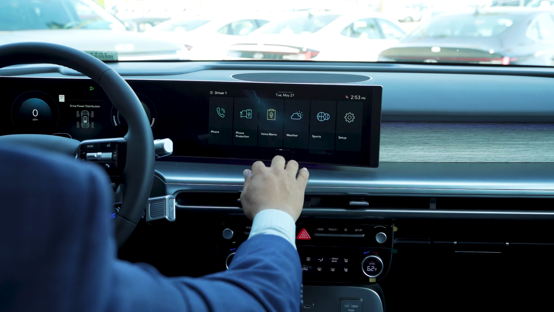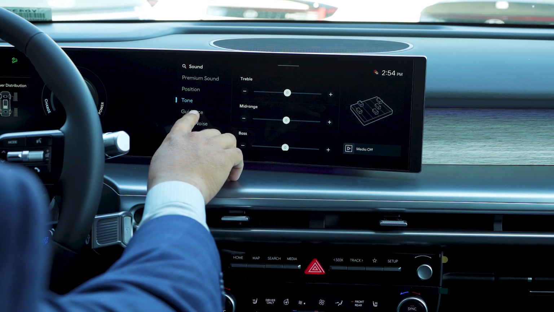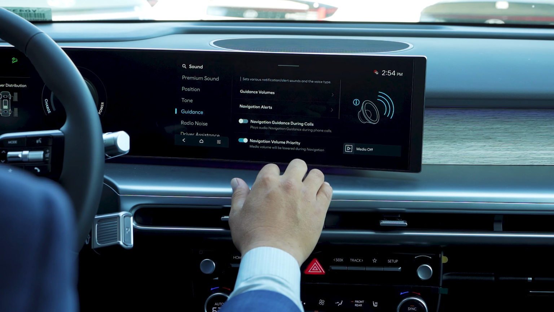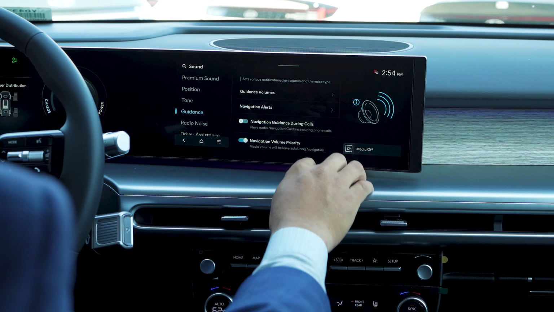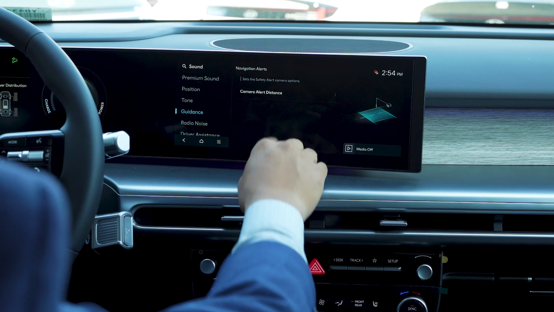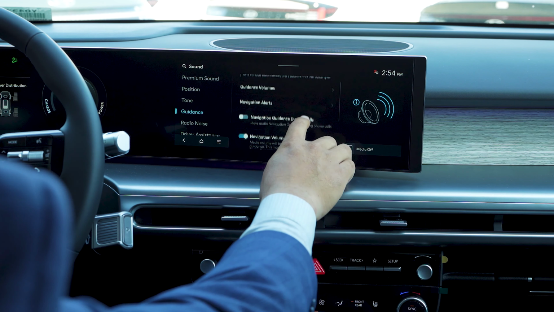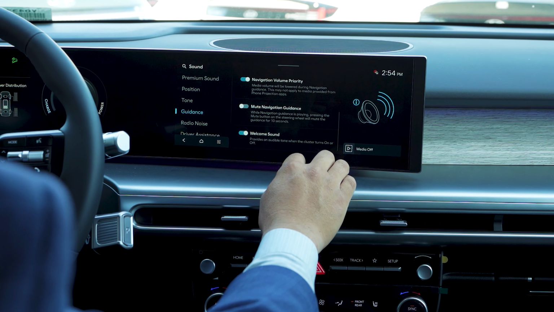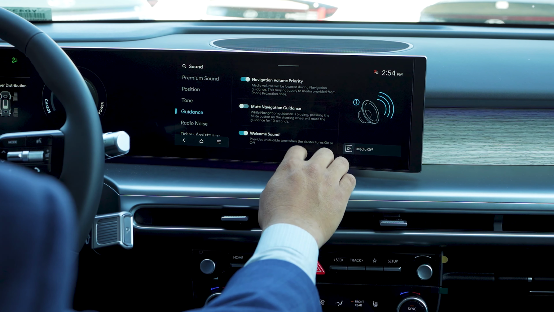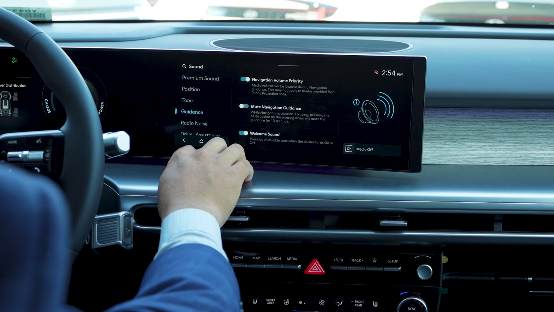You have your position. This is a position of tone. Here you have your treble, mid-range, and bass settings. Your navigation guidance volumes, navigation alerts, camera alert distance, navigation volume priority, mute navigation guidance, and your welcome sound is all found in the guidance tab.